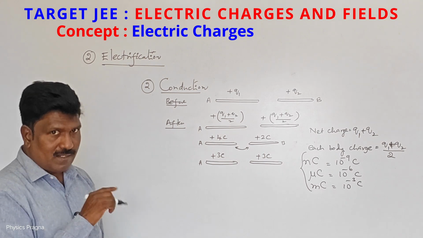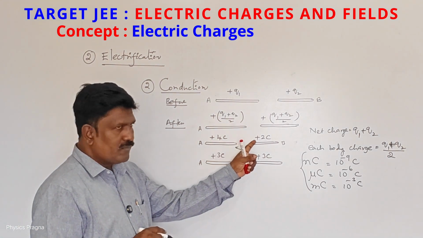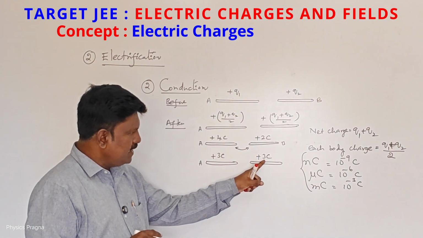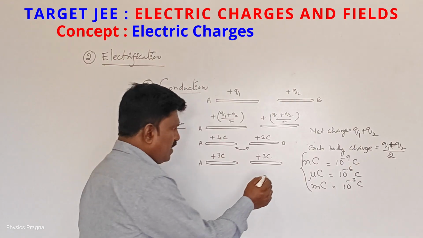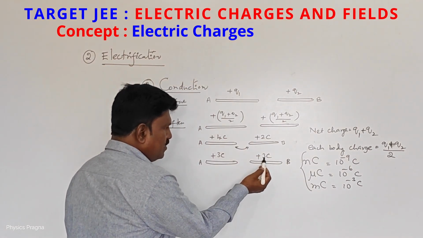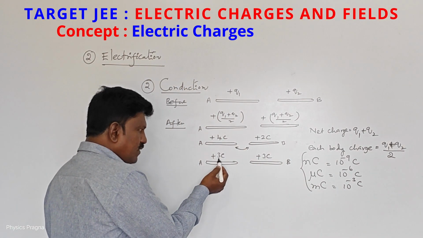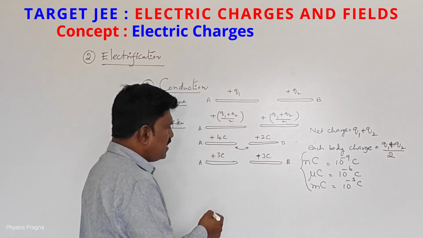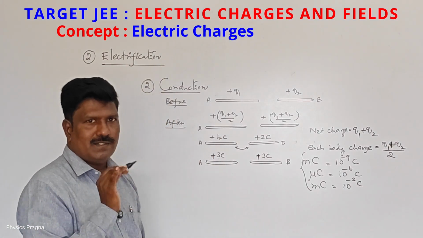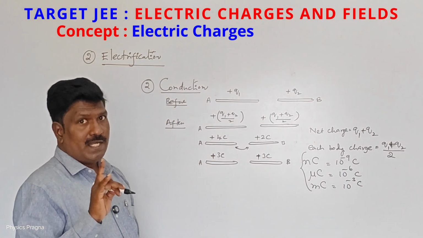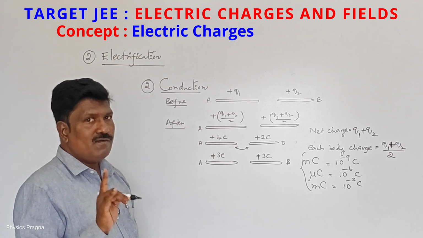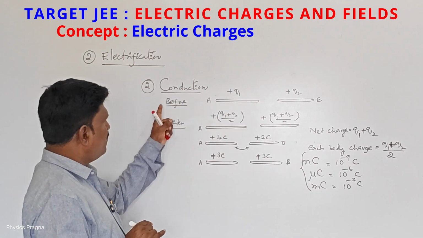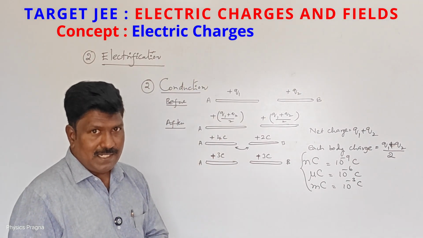One thing you remember in all examples: before contact, charges are different. But after contact, the magnitude of charge on body B is 3 coulombs, and the magnitude of charge on body A is also 3. And the type of charge is plus on B, and here also the type of charge is plus. On both the bodies, the quantity of charge, magnitude of charge, and type of charge are the same. That's why like charges repel each other. After conduction, both bodies repel each other.